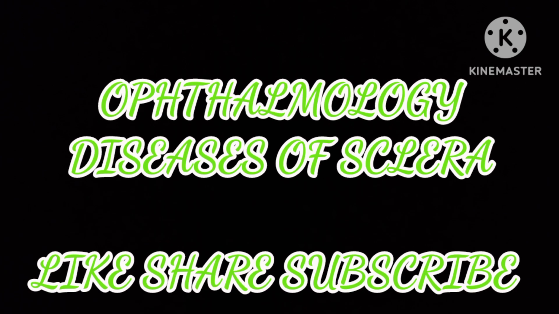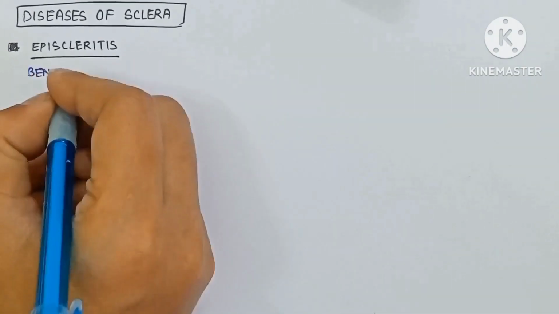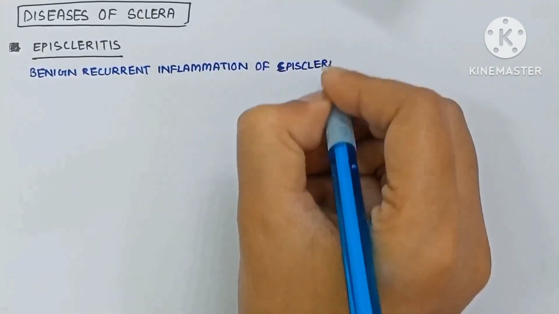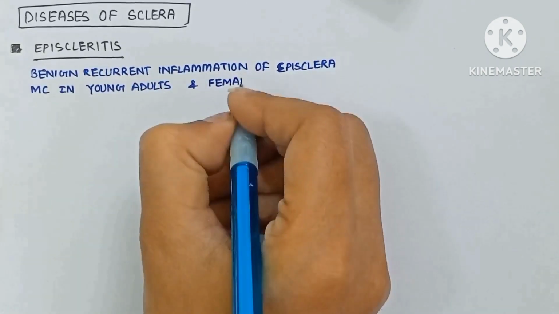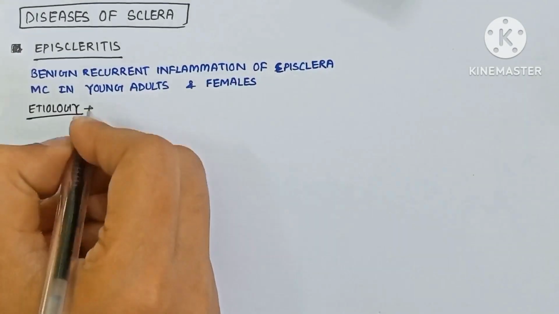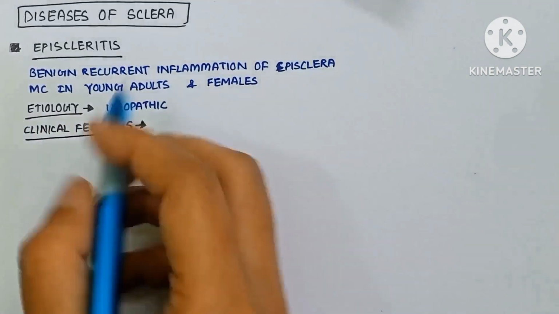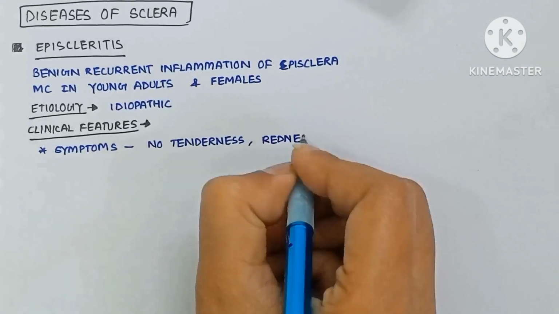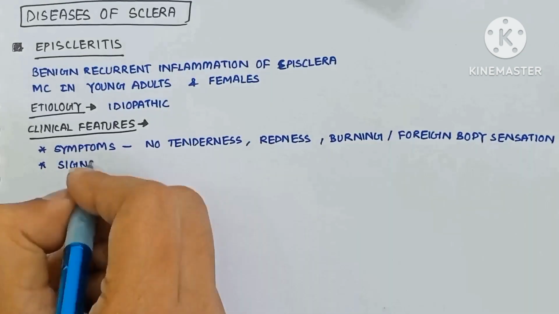In this video we are going to talk about the diseases of the sclera. So first is episcleritis. It is benign recurrent inflammation of the episclera, most common in young adults and twice as common in females. Etiology is idiopathic. Clinical features: symptoms. There is no tenderness; redness, burning or foreign body sensation is present.